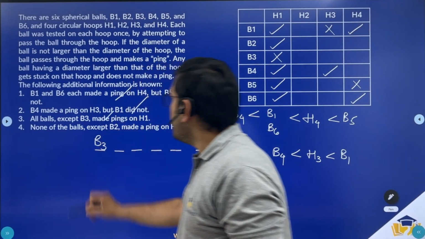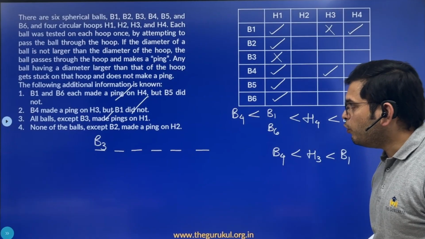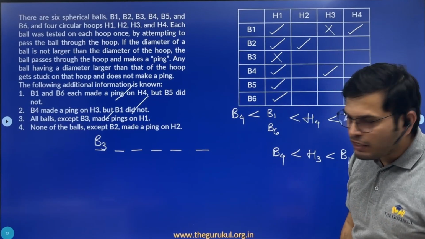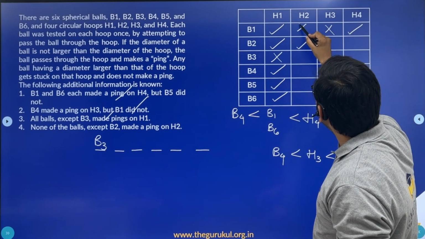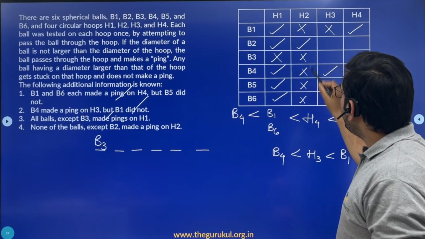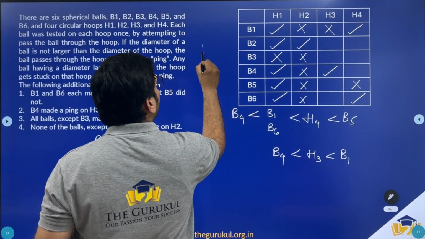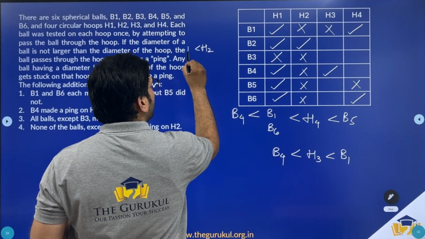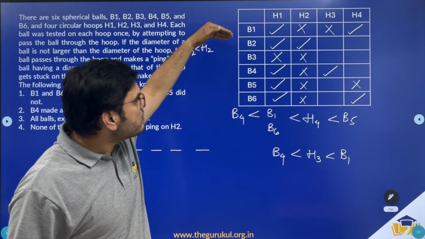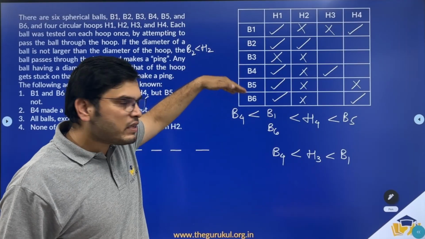Done. None of the balls except B2 made a ping on H2. So we have B2 making a ping on H2 and no other ball made a ping on H2. So H2's diameter is greater than B2's and H2's diameter is less than B1's, B3's, B4's, B5's and B6's.